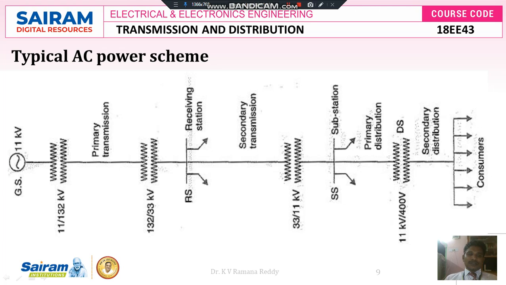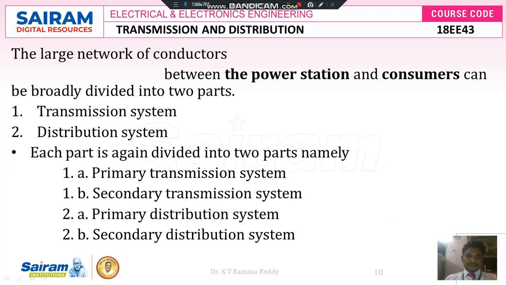So this is the typical AC power scheme, how we transfer electrical power and voltage through the primary transmission system, then the secondary transmission system, then the primary distribution system and the secondary distribution system. So the large network of conductors between the power station and consumers can be broadly divided into the transmission system and the distribution system. Again the transmission system is divided into primary and secondary transmission systems, and the distribution system is divided into primary and secondary distribution systems, what we discussed till now.